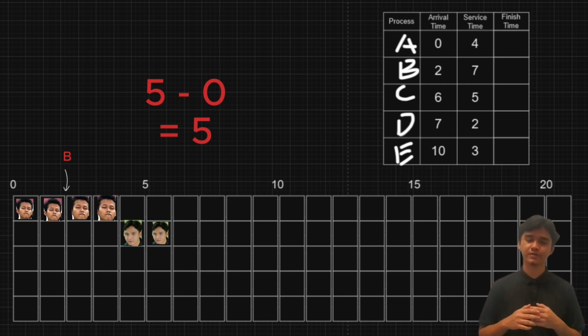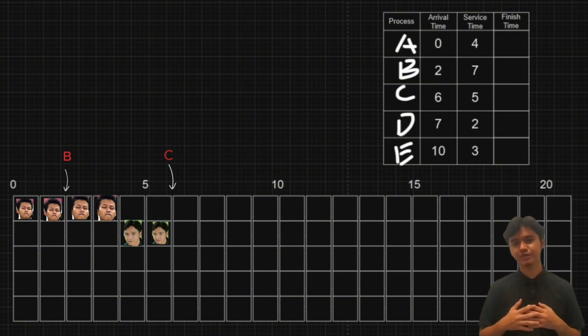So when we compare process C, it has the same remaining time. For this situation, we should take the previous process, which is process B, but we have to see the arrival of process D, which is 7. So we can continue process B until process D comes up. After that, we will compare B, C, and D.